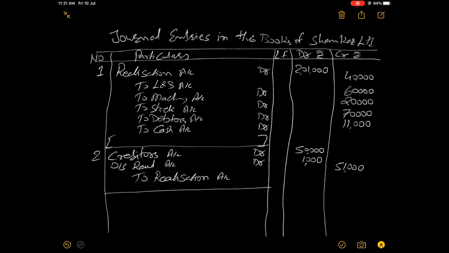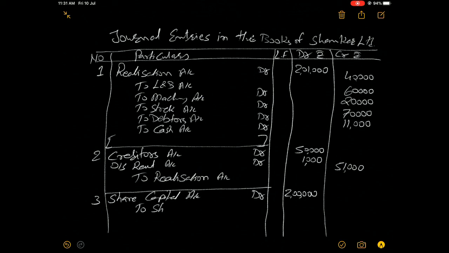The same narration is applicable here, right? Now we transfer the capital. So share capital account debit, the amount credited in the balance sheet, 2 lakhs.